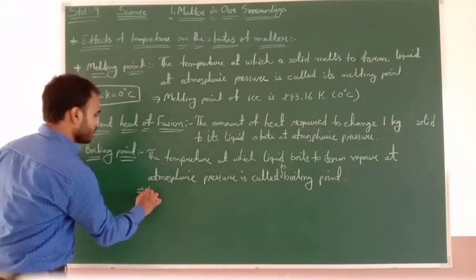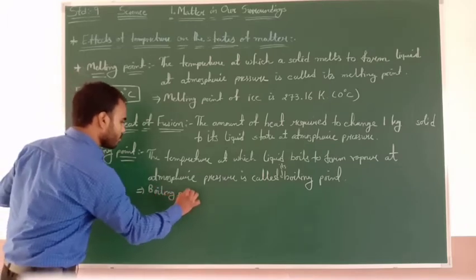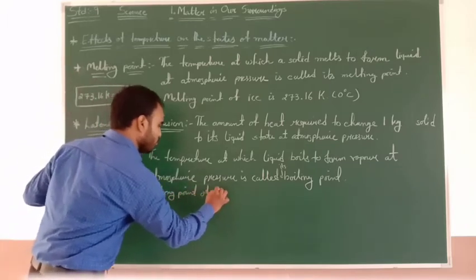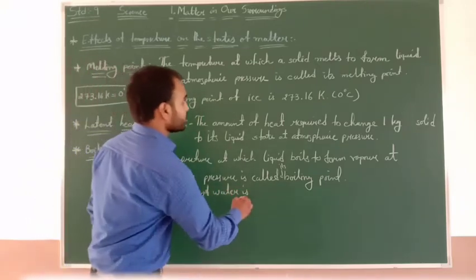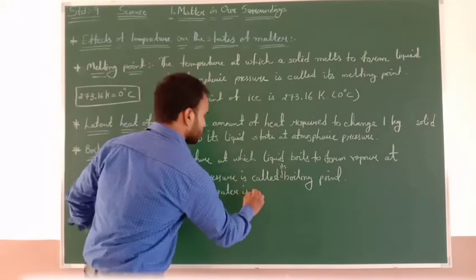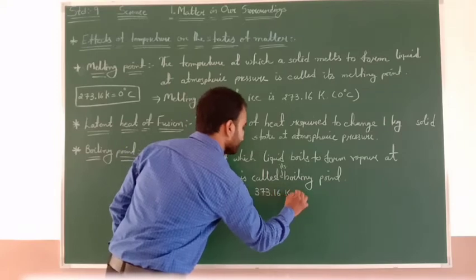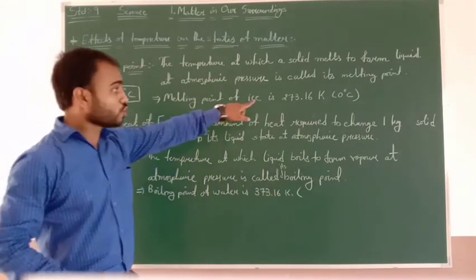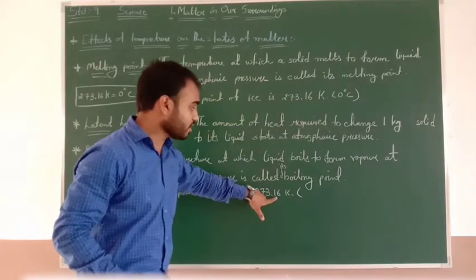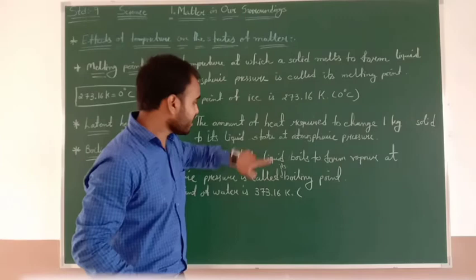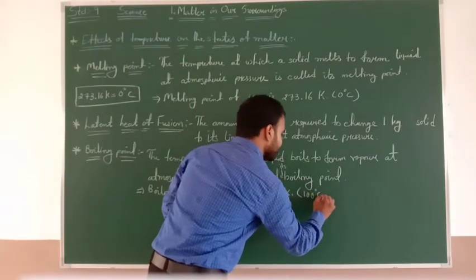Now, 273.16 Kelvin is equal to 0 degrees Celsius, so 373.16 Kelvin will be 100 degrees Celsius.